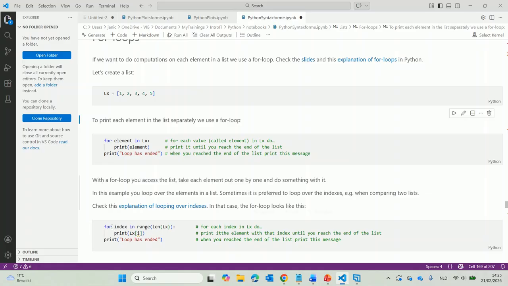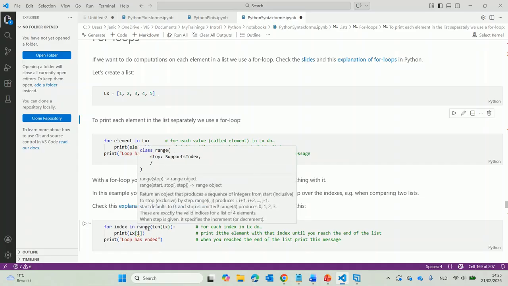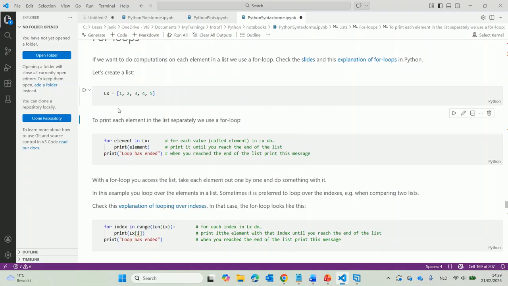But here we are defining a variable called index, and that doesn't loop over the values in the list, but it loops over the indexes of these values. So it will start at 0, and then that index will be 1, 2, 3, and 4, and then we reach the end of the list, so then the for loop will stop.